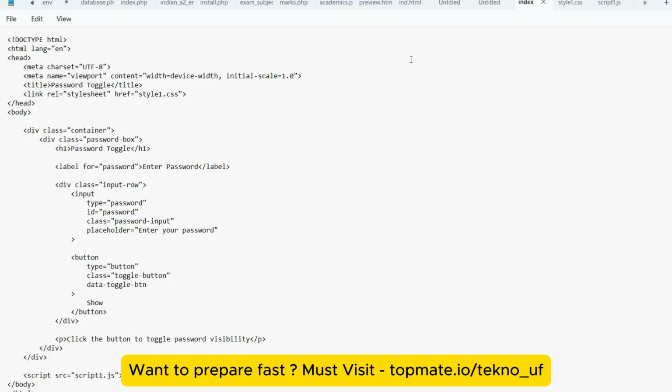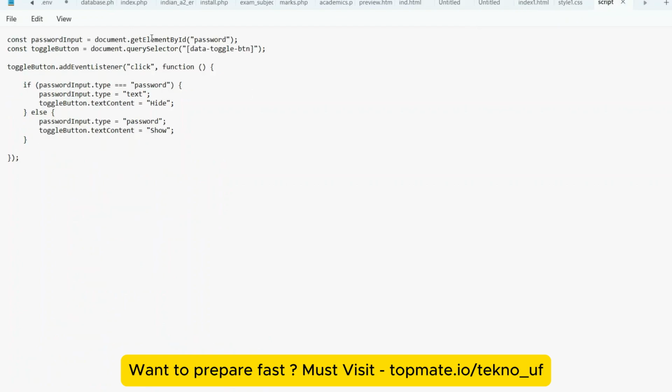We are just locating these two elements in JavaScript using getElementById and querySelector. Okay, so we have used this in the HTML and we are just calling that particular field element using JavaScript, and storing that here. You can assume this as a pointer, so this is pointing to that element.